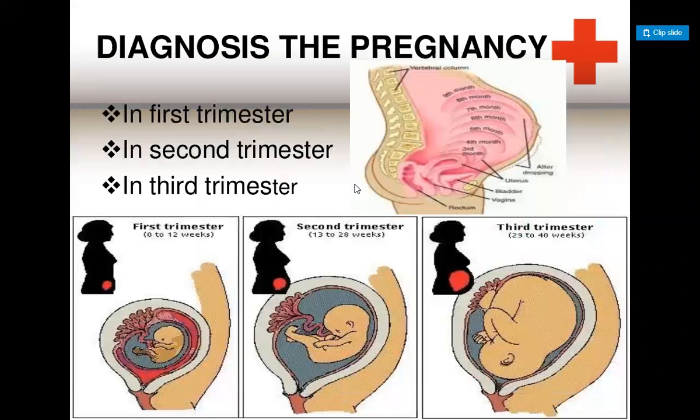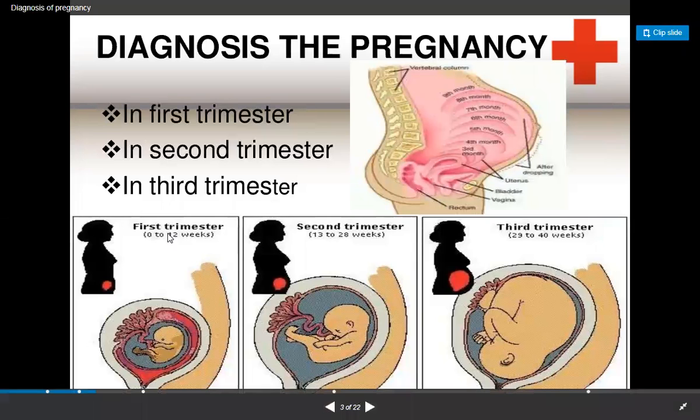For this diagnosis of pregnancy, we have to divide this pregnancy, that is a total of 40 weeks, into three trimesters: the first trimester, second trimester, and the third trimester. The first trimester is from 0 to 12 weeks. Then the second trimester is from 13 to 28 weeks.